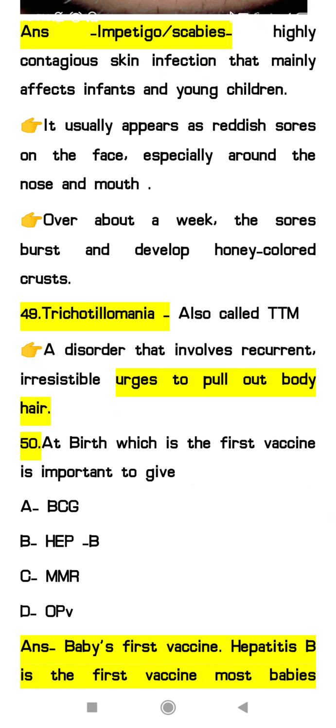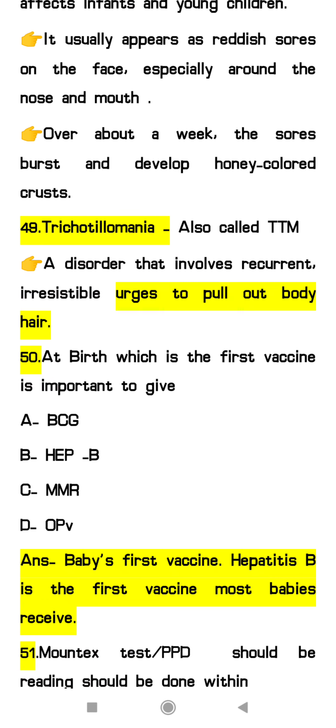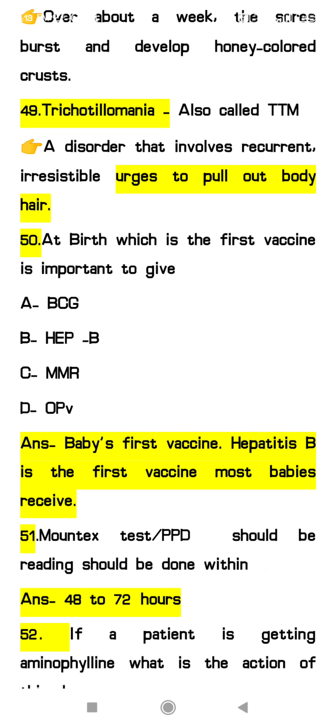49. That is trichotillomania. So that is also known as TTM. It is a disorder in which the patients urge to pull their own body hairs. Okay. 50. Next question, that is at birth what is the first vaccine that is important to give? So during birth the hepatitis B vaccine is the most important vaccine which we can give.